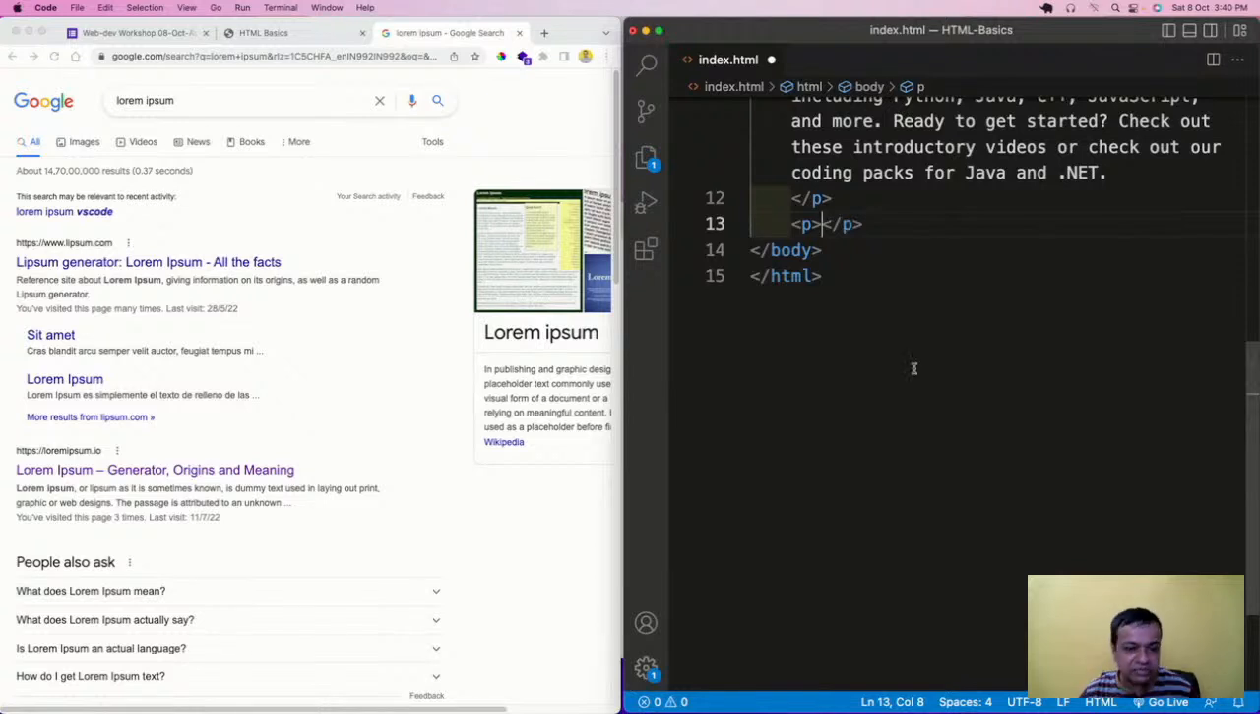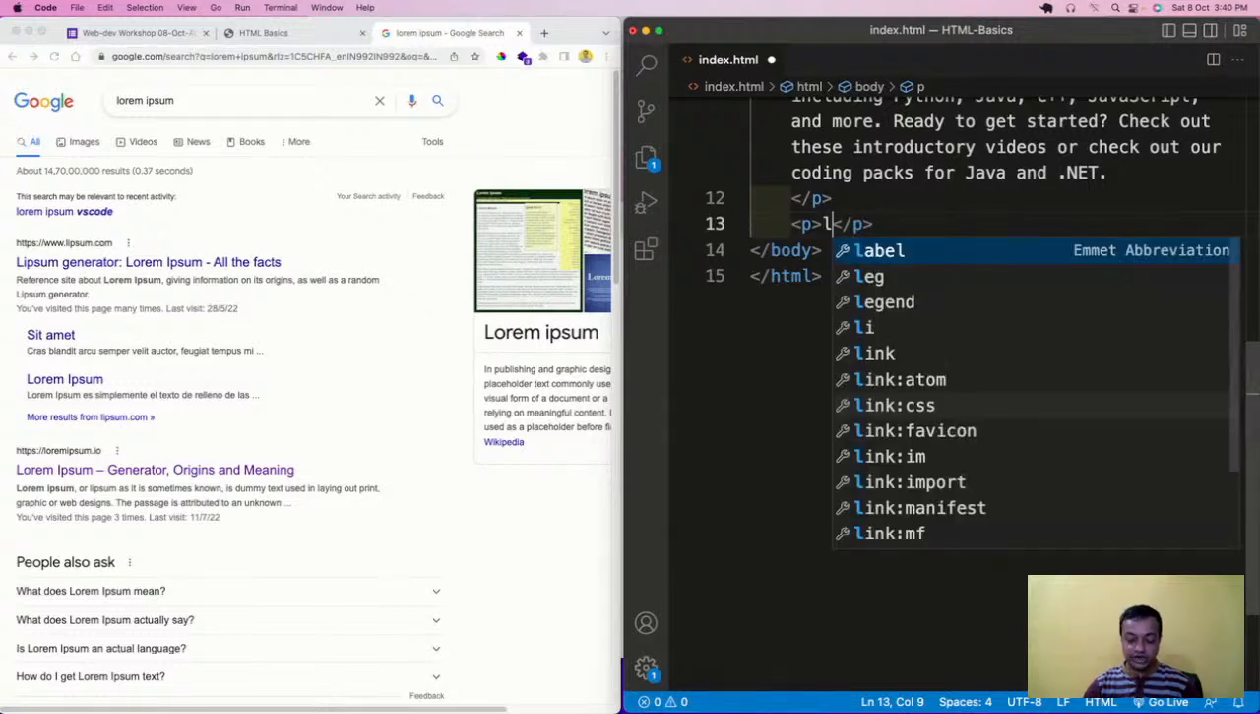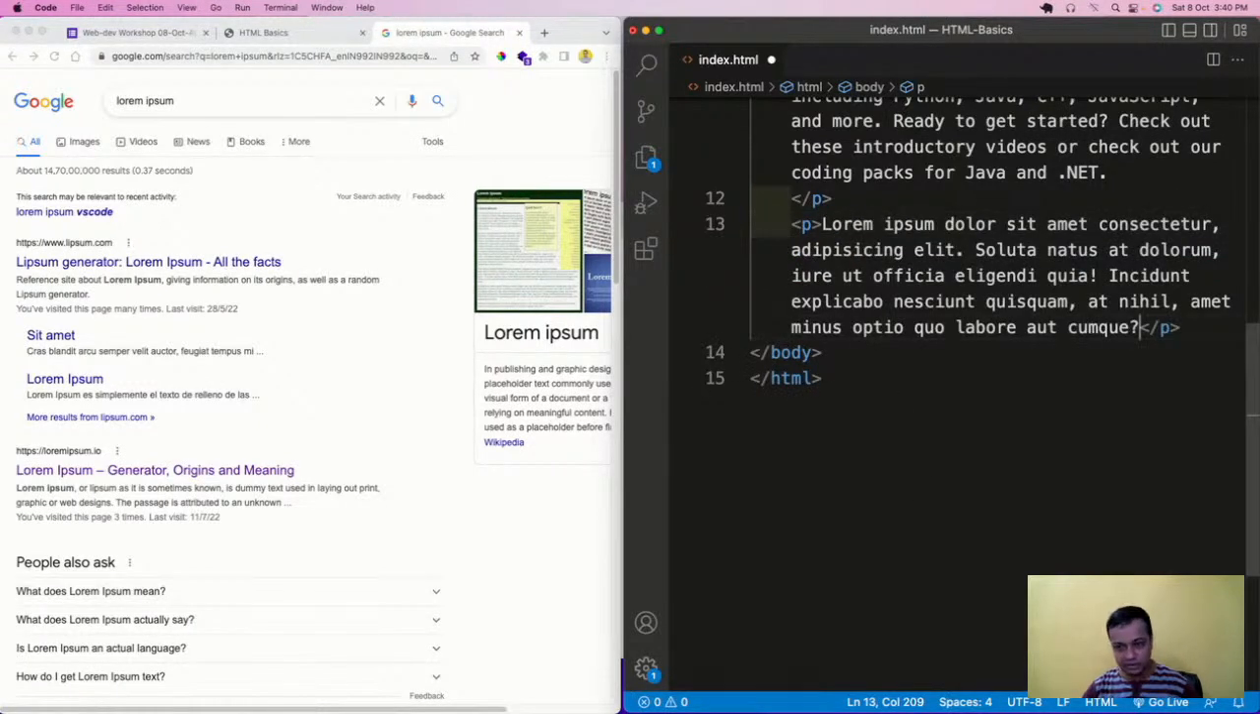There are a lot of lorem ipsum generators on the internet, but again VS Code comes to the rescue. It has a built-in lorem ipsum generator. So how is it done? I'll write lorem and press tab. It will give me this thing. I'll save it now.